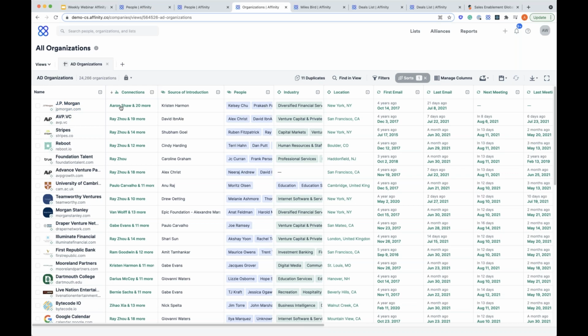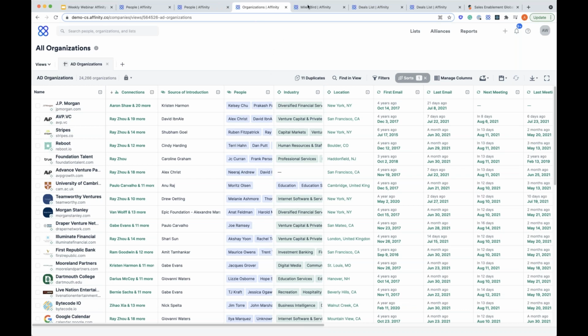So things like the connection column here, the source of introduction. So Kristen Harmon on my team is actually who introduced us first to the JP Morgan company. And things like that. And the same filtering capabilities exist within here. So you're able to see that information really easily and cleanly.